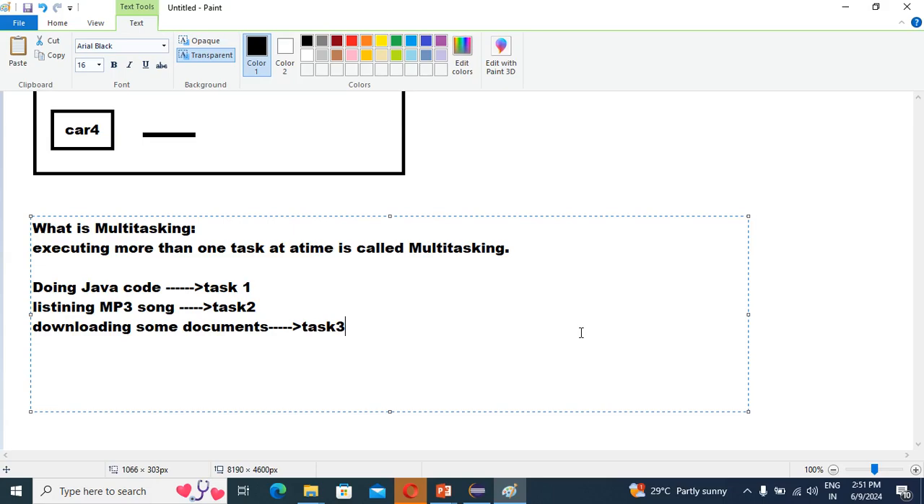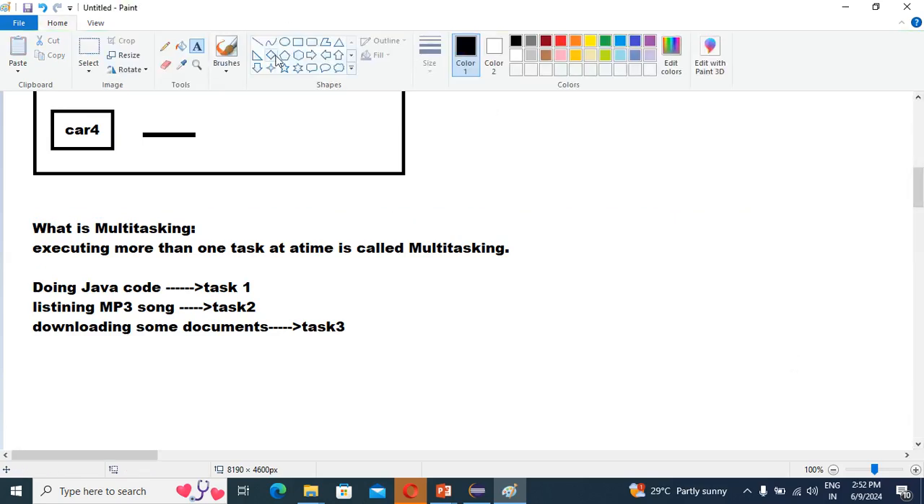So executing more than one process, right? Just I'm going to correlate. Multi-threading means executing more than one thread, which means executing more than one process at a time, simultaneously. Executing more than one thread at a time, that is called multi-threading, correct? So just come here.